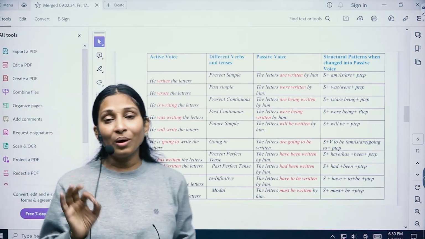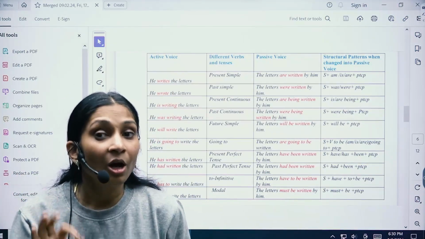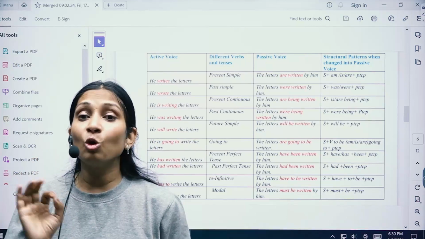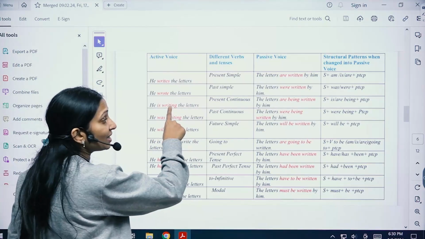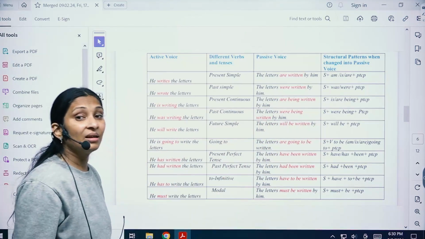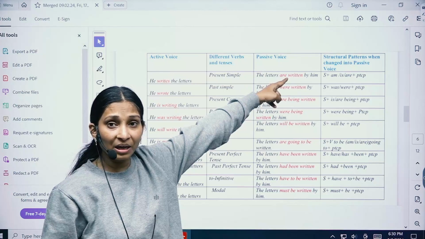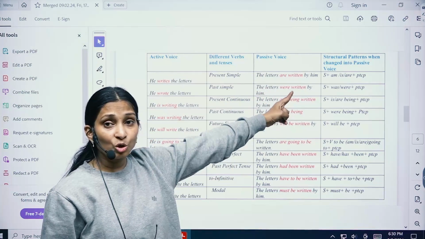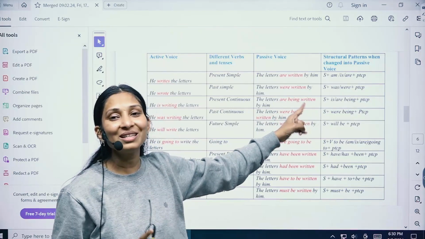Children, remember one thing, you're not going to change the tense of the helping verb. Only the main verb goes into the third form. Here it is writing, but in the passive it is written. You can see in the first case also verb's third form is written as the main verb, in the second case also, and here also it is written.